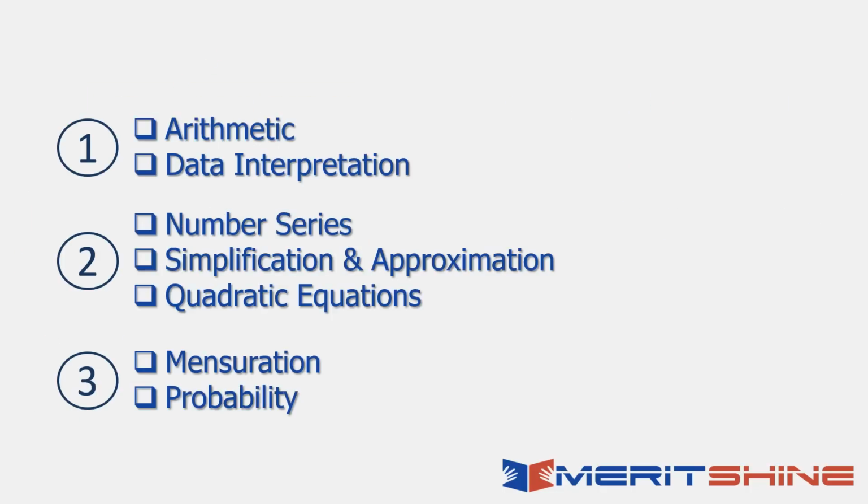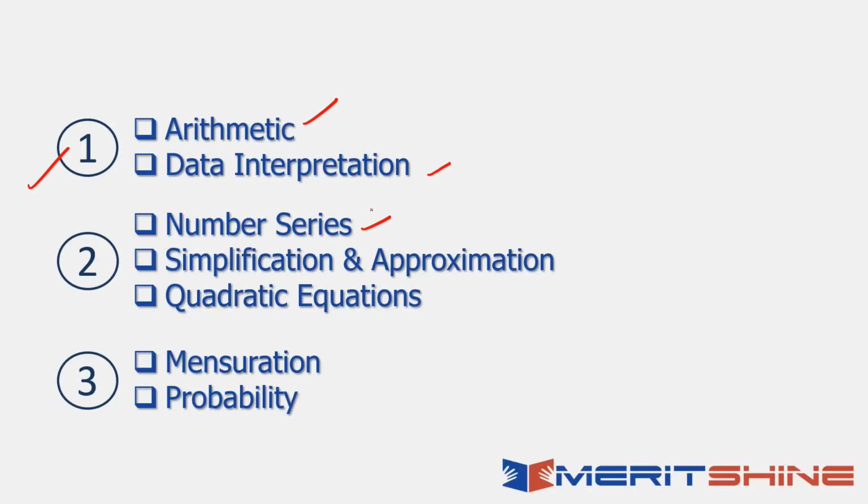What is the order of the topics that you will follow? This first, arithmetic and data interpretation. You start with arithmetic and you start solving easier DI sets first. You keep building up based on arithmetic. So you start with percentage, profit loss, SICI. You learn alligation, ratio, mixtures, time, speed, distance, time and work, whatever. You keep doing these easier topics in between.